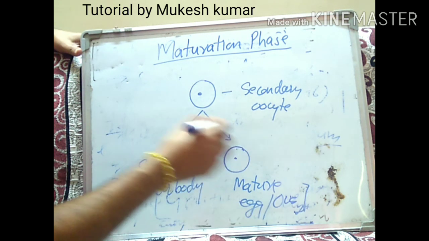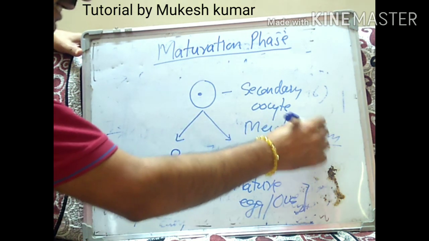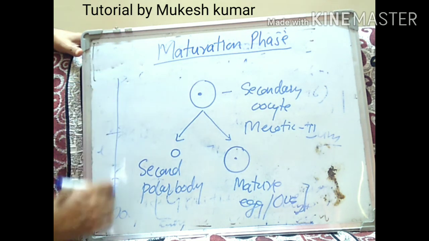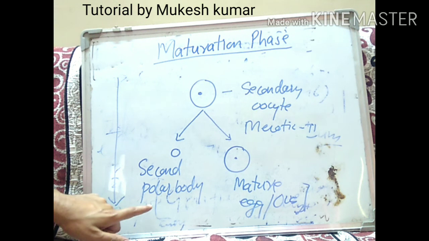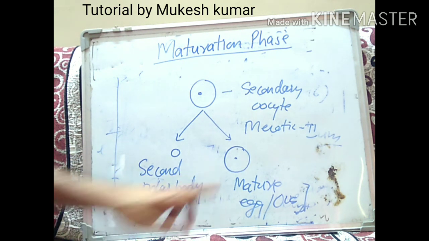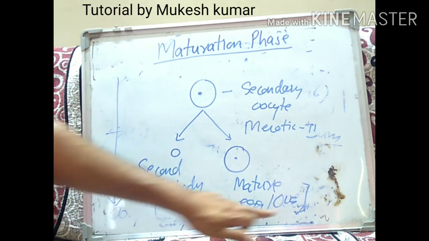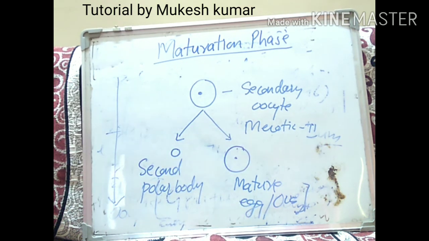Ova will be produced by the second meiotic division. This is the fourth thing which takes place in the maturation phase, where the mature egg or ova will be produced as a result of the second meiotic division.